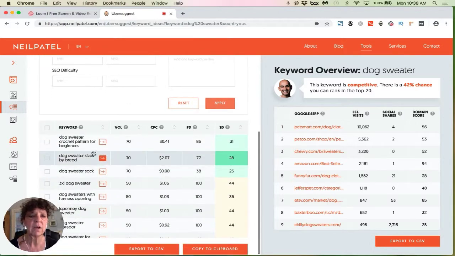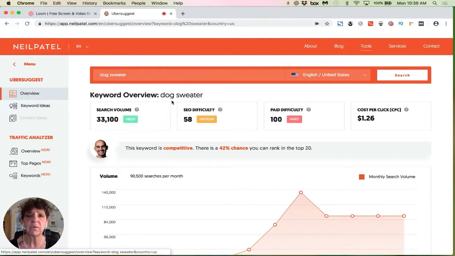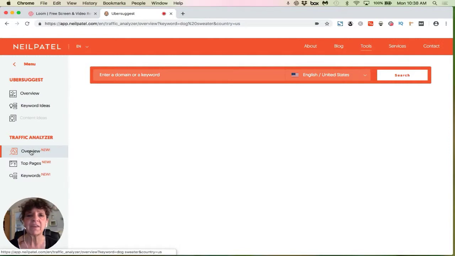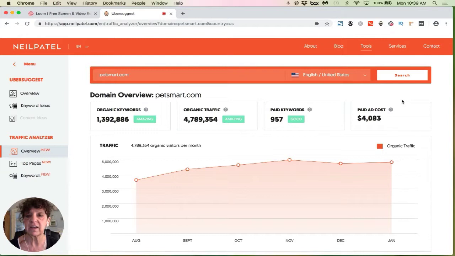One last thing I want to just show you. We'll go back to overview. And this time I'm going to show you this new part, because remember I told you get into Ubersuggest and there's always something new. They have a traffic analyzer that you can put a domain in. So say, for instance, let's just do PetSmart because we saw them come up a minute ago. So let's do PetSmart. You just can never type when other people are watching. And I'll click search. And this is really exciting because this is new.